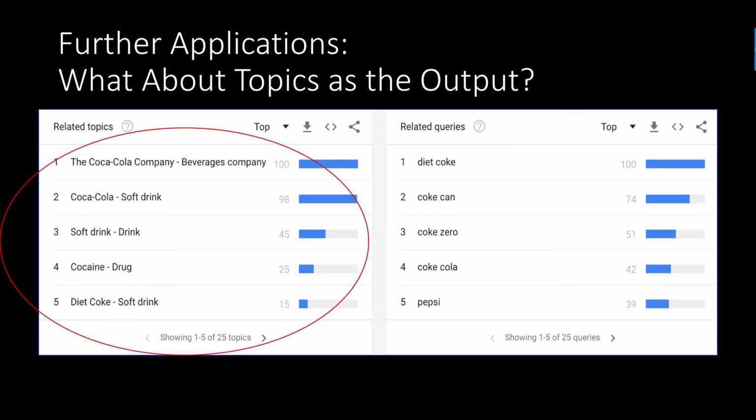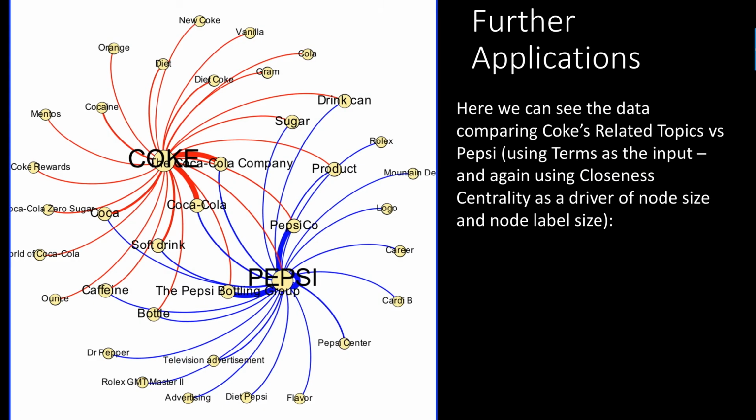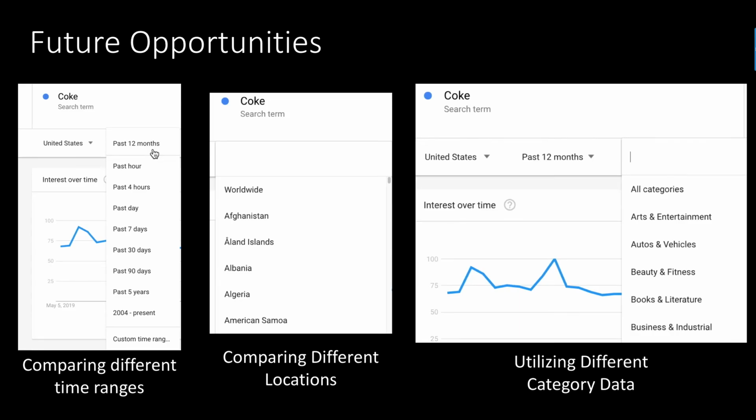We talked about topics and terms as the input for driving the analysis, and everything in related queries is using terms as the output, but you can also use topics as the output, using another data point called related topics. It's interesting, I don't know why they don't just refer to this as related terms, but it is separate. What's interesting is when you start to do related topics for Coke and Pepsi, we can start to see some new things coming out. For example, caffeine and sugar are both coming up as associations for those 2 brands where we might not have seen them before. So that's an example of some information in the future we might want to look at.